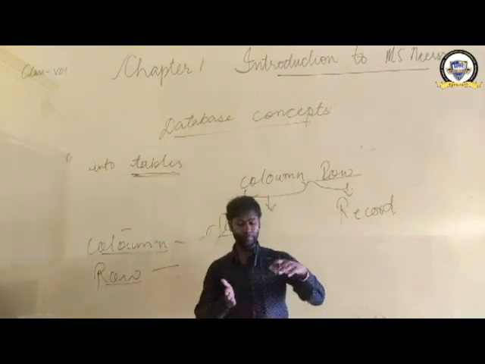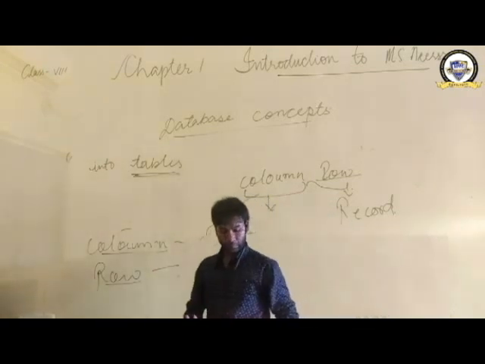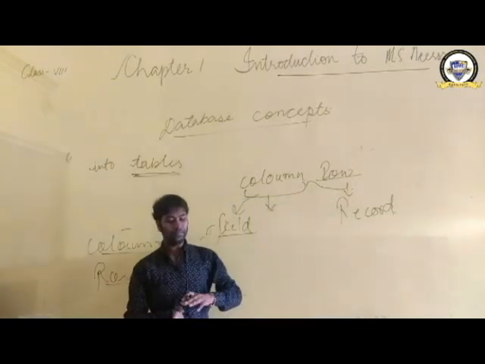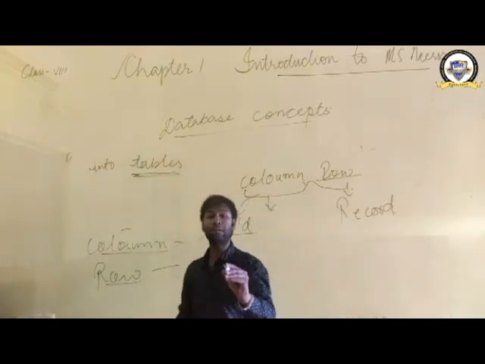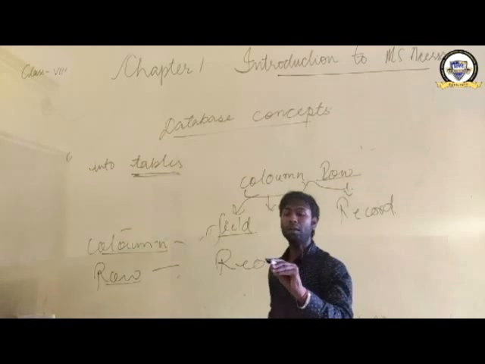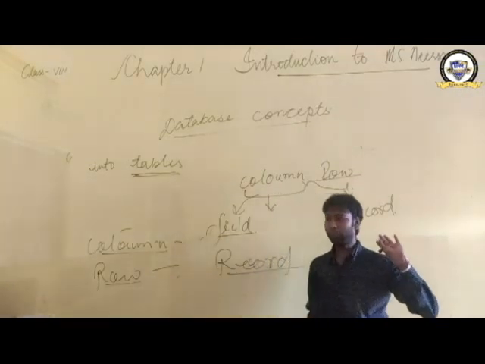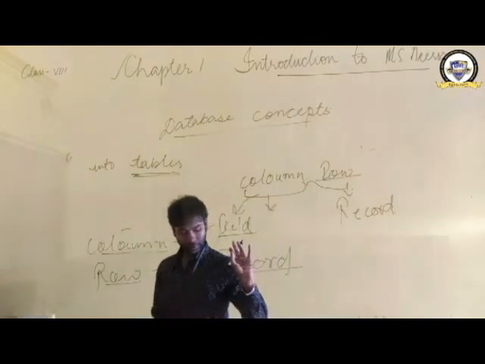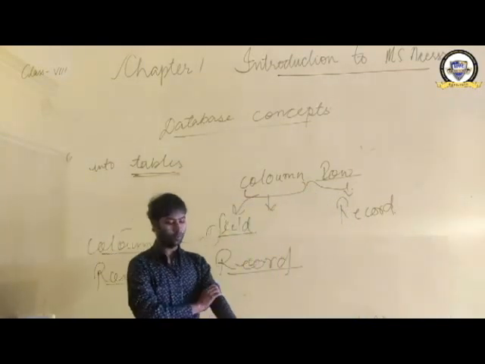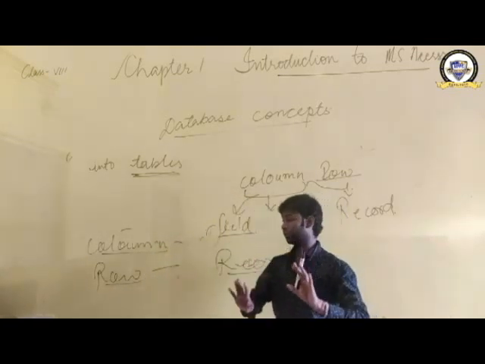One item will be there in a row. A row contains one item for each column in a table, and each row is called a what? What is that row called? Record. Record. Clear? Each row is called a record. So now let us understand the data with a demonstration.